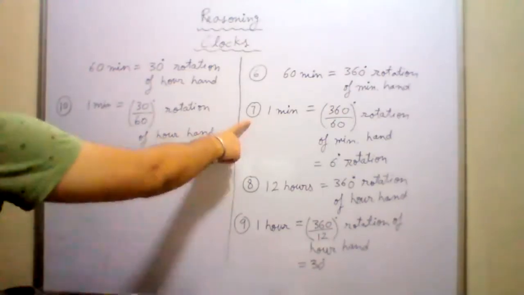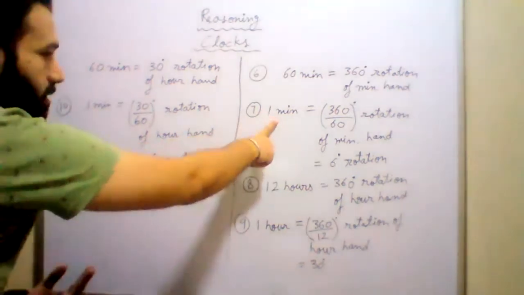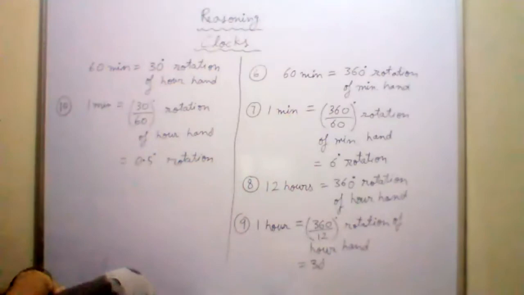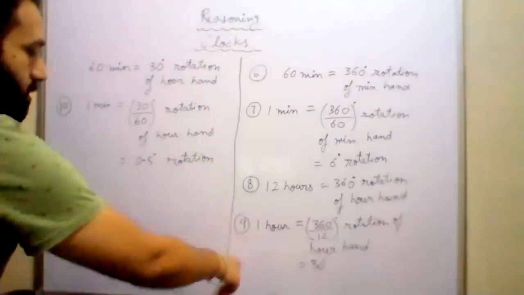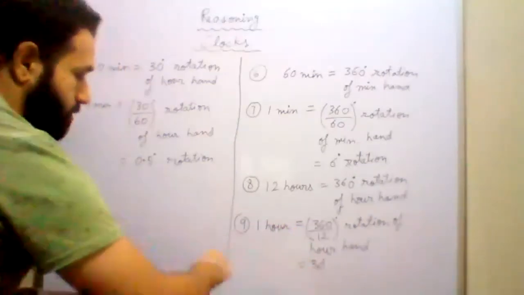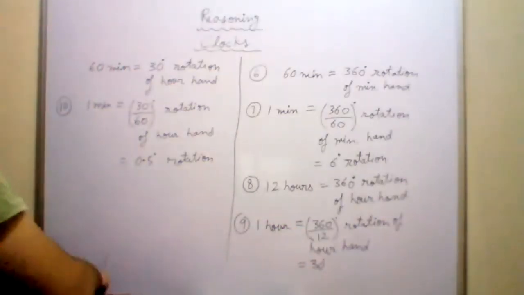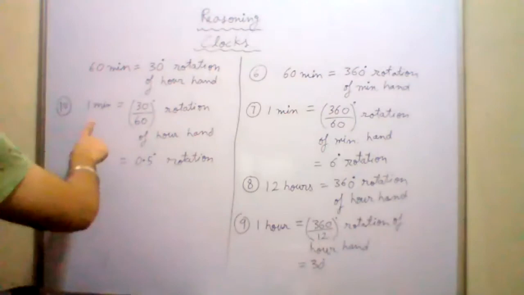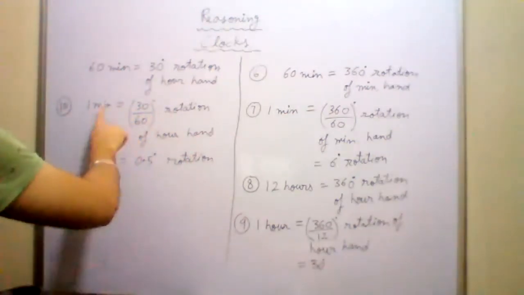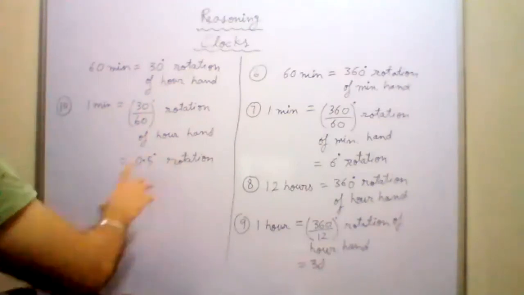Point number 7 says in 1 minute, the minute hand will rotate 6 degrees. Point number 9 says in 1 hour the hour hand will rotate 30 degrees. And point number 10 says in 1 minute the hour hand will rotate 0.5 degrees.